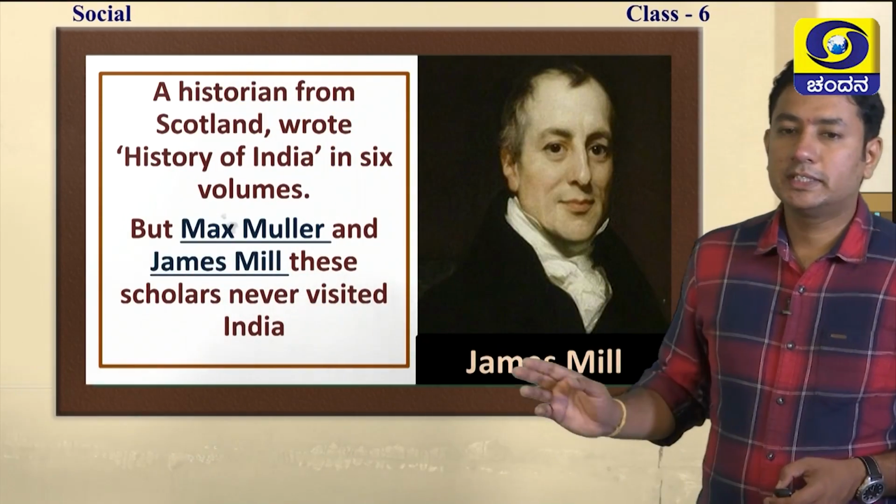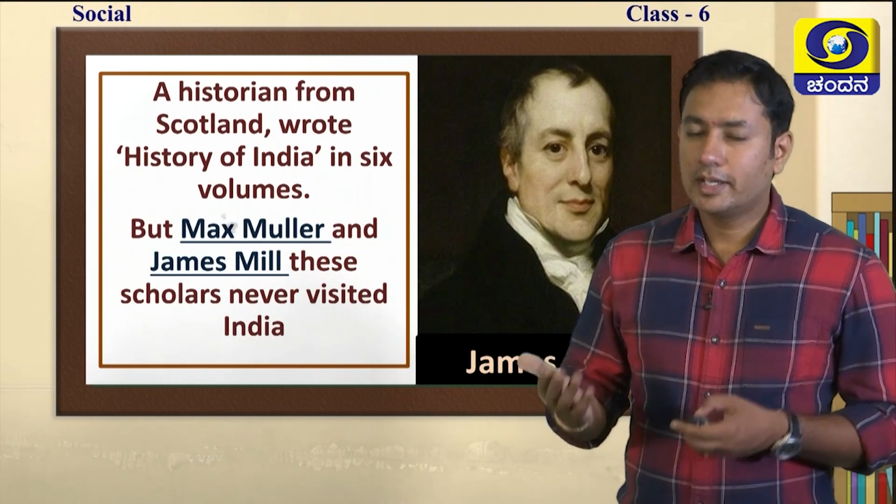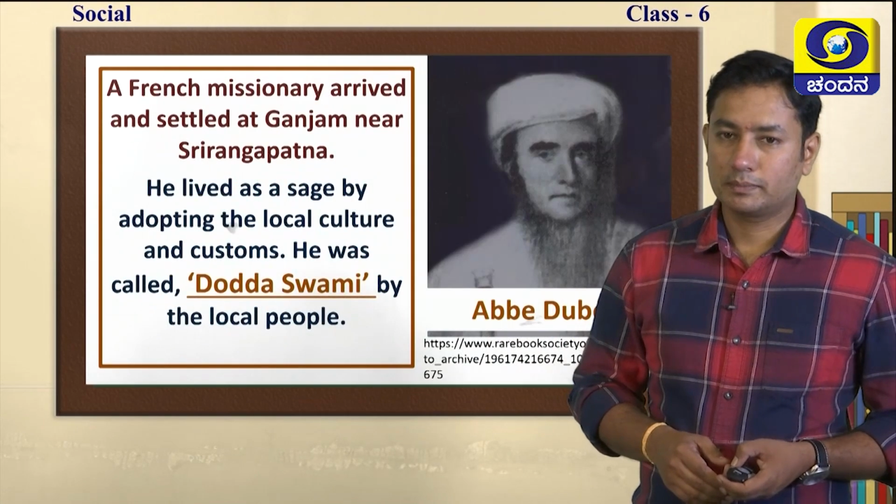The next one is James Mill. His name is James Mill. He is a historian and he is from Scotland. Scotland is a part of Great Britain. He wrote a book called History of India in 6 volumes. Children, if you can't understand what is volume, that is 6 books he has written. But Max Muller and James Mill, they did not visit India. They have studied Indian history from Europe itself, and they have written the books about that.